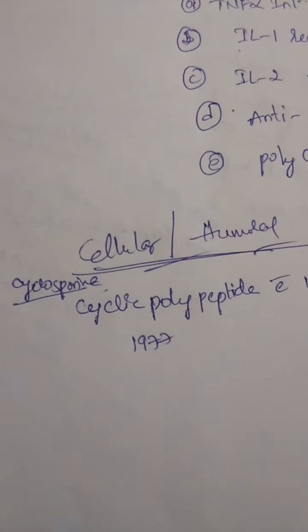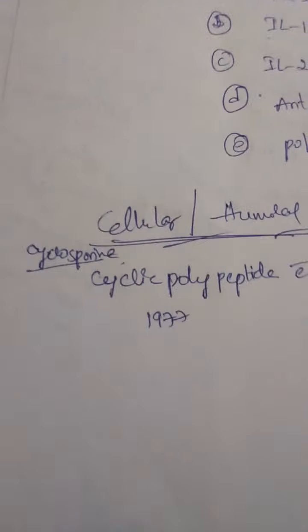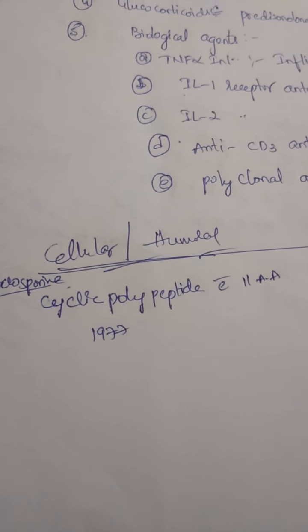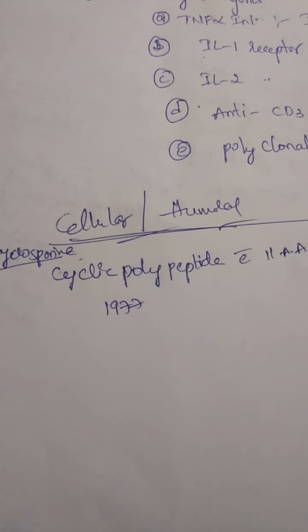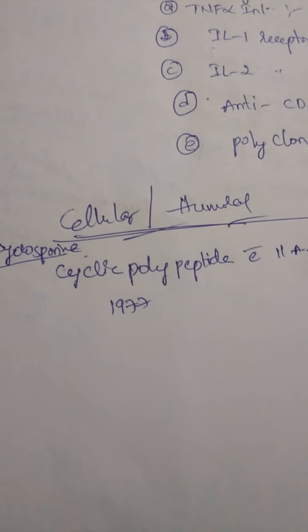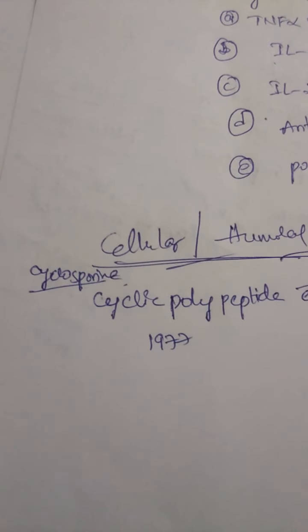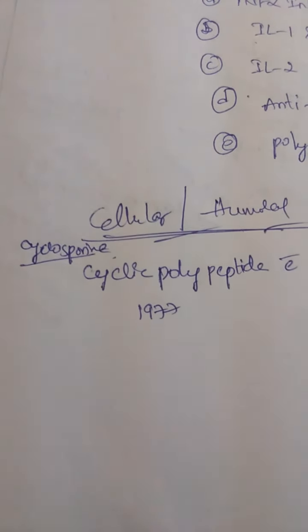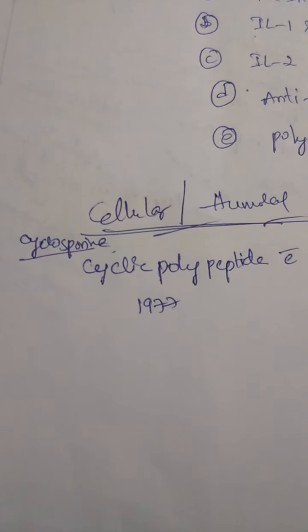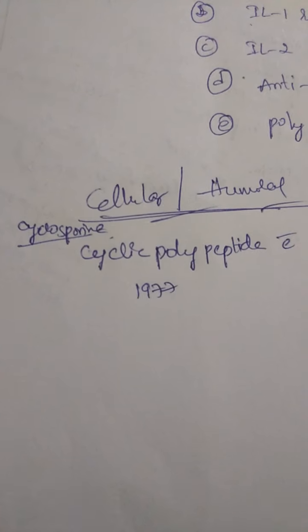Cyclosporin is a cyclic polypeptide with 11 amino acids. The cyclosporin chain consists of 11 amino acids, and it is mainly obtained from a fungus and was introduced in the year 1977. It is a highly selective immunosuppressant, and the main use of cyclosporin is in organ transplantations.